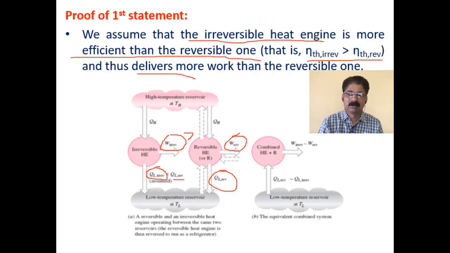So it's very simple to understand. Both are absorbing the same amount of heat, right? Since this has more efficiency, its work output has to be more than this engine. So W irreversible is more. So QH minus W irreversible becomes a lesser quantity than QH minus W reversible, which is QL reversible. So I hope it is very clear for all of you.